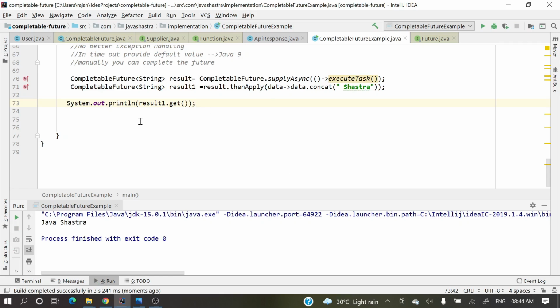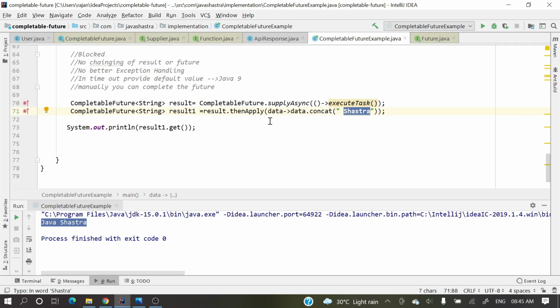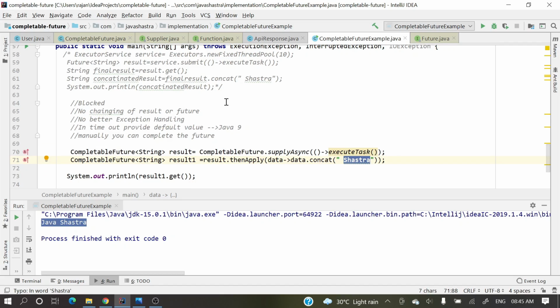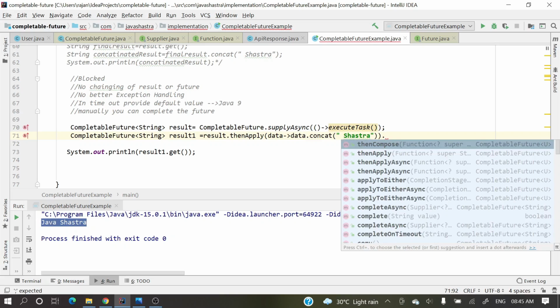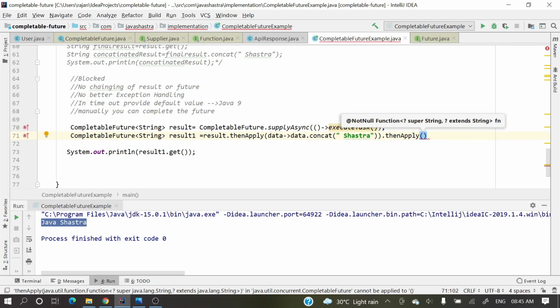So if you see, Java Sastra is printing. It's concatenating that Sastra. So this is non-blocking, and this is how we are performing non-blocking. Now let's see the second one: chaining the result of a future. There is no chaining in Future; you cannot perform any chaining operation. But here, with then apply, we are doing some concatenating. Then after getting this result, apply something else, then apply.